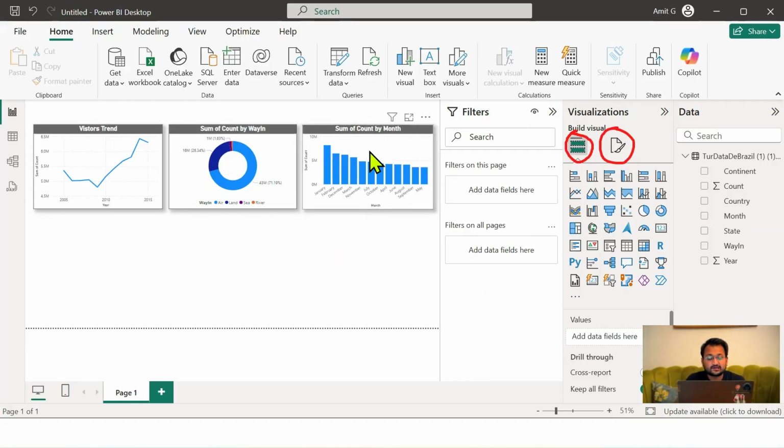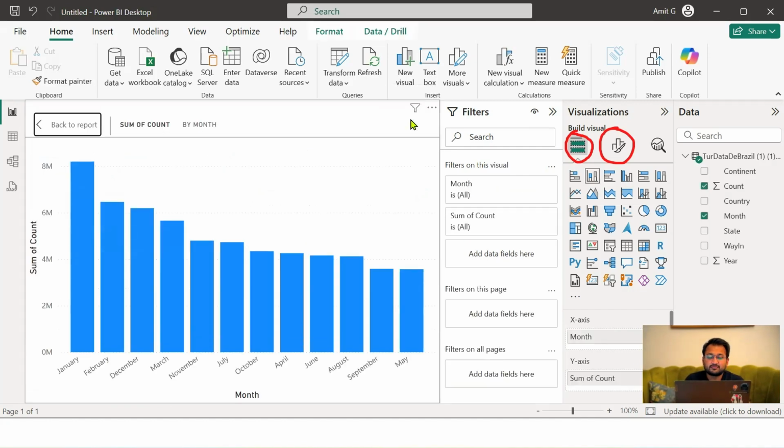So now all of you, when we take a look at this column chart, we are showing monthly analysis, month on month, right? We want to understand which are the months when the number of tourists increase and which are the months when the number of tourists decrease. Here, if you see, the months are not coming sorted in sequence, because technically the chart should be showing me the months from Jan to December.